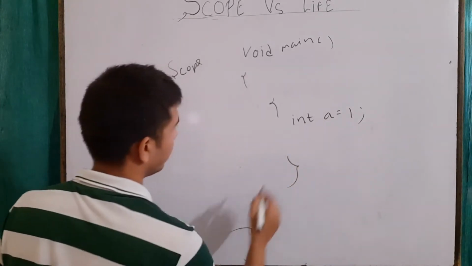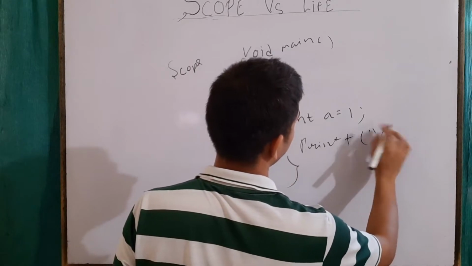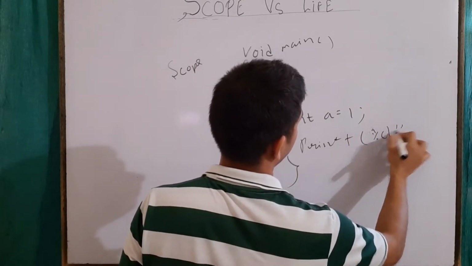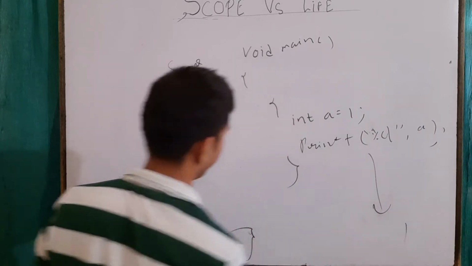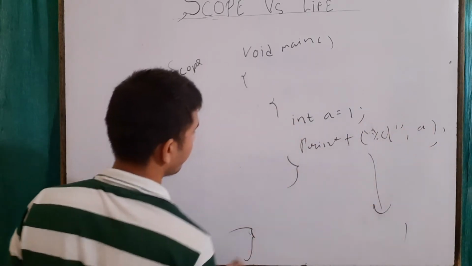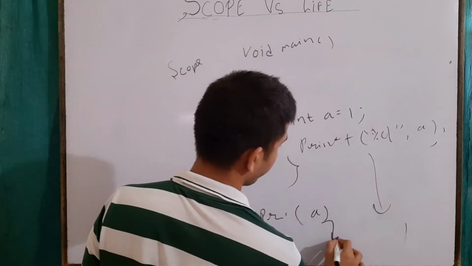Now, if I do printf of a here, sure, it will give me 1, because a is 1. But if I do printf of a here, outside, then it will give me an error.